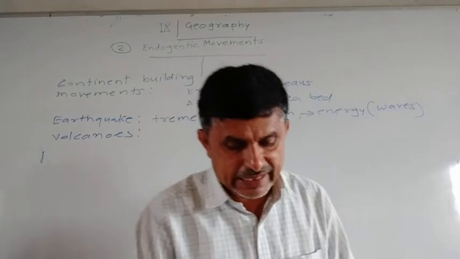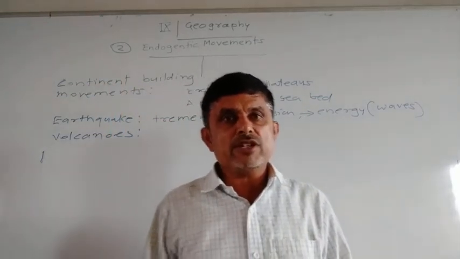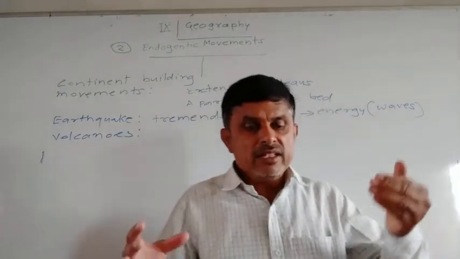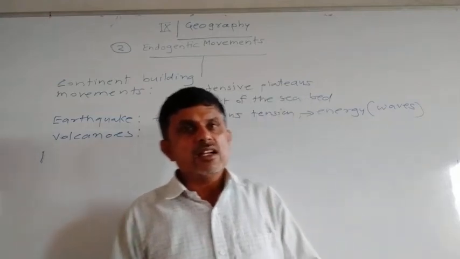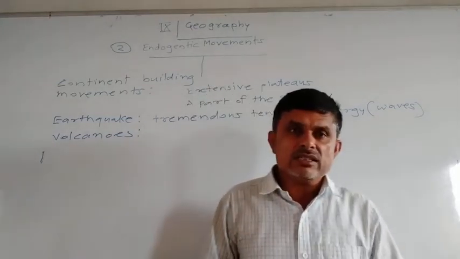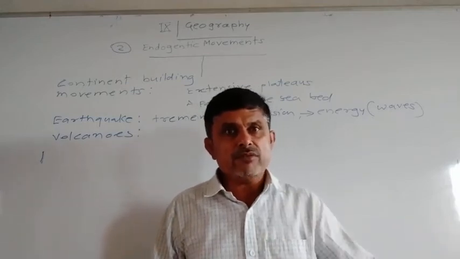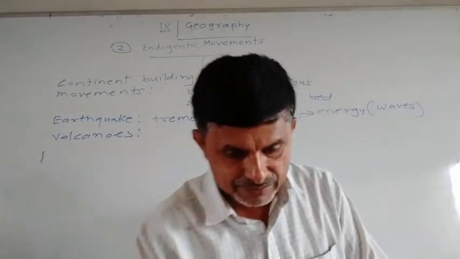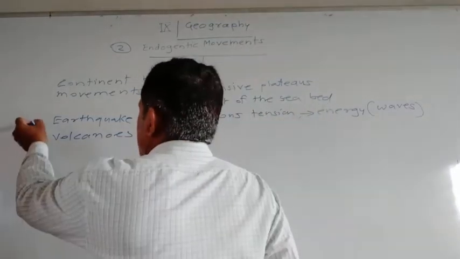This results in the trembling of the Earth's surface. It means movement takes place, or the Earth's surface moves backward and forward, left and right. That is known as an earthquake.